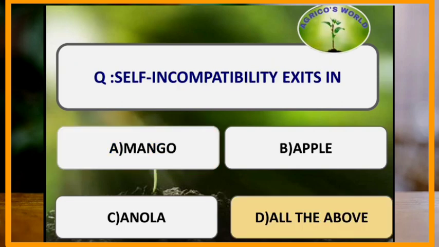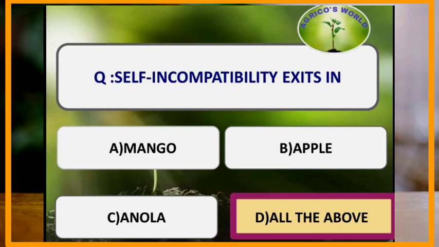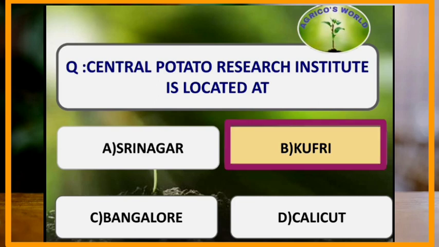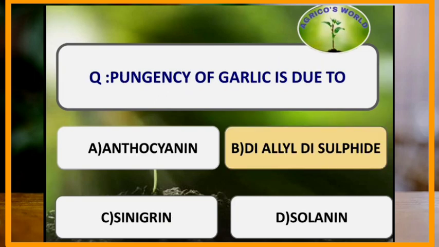Self-incompatibility exists in which of the following crops? Self-incompatibility is the inability of the pollen grains to fertilize the same flower, and self-incompatibility exists in mango, apple and amla. Central Potato Research Institute is located at which of the following place? Central Potato Research Institute is located in Kufri.